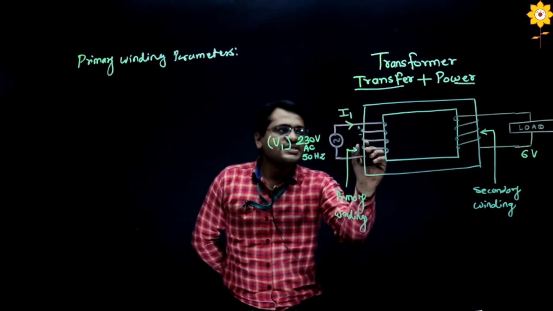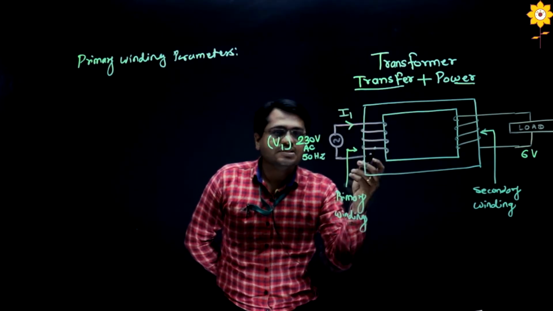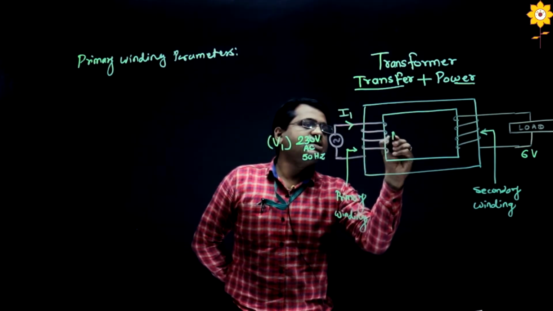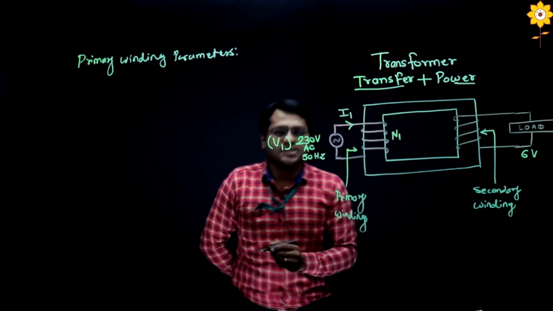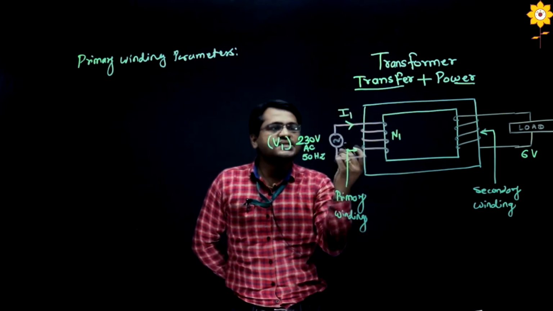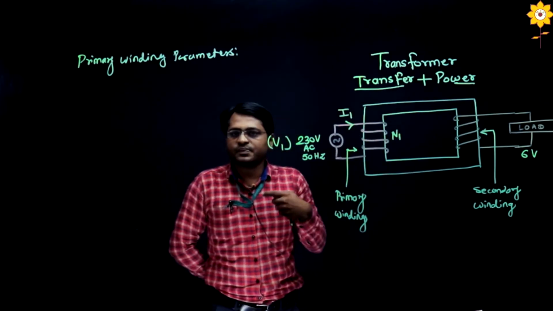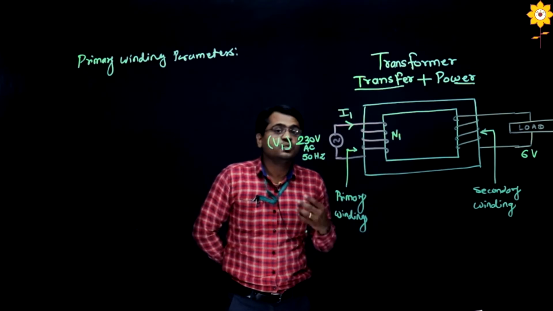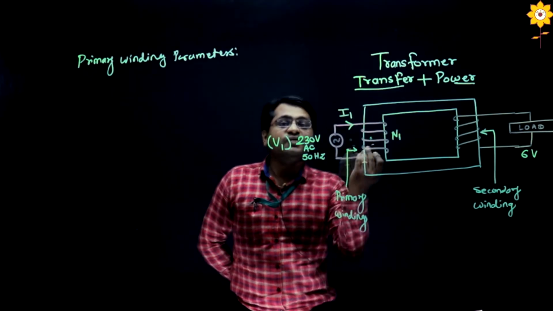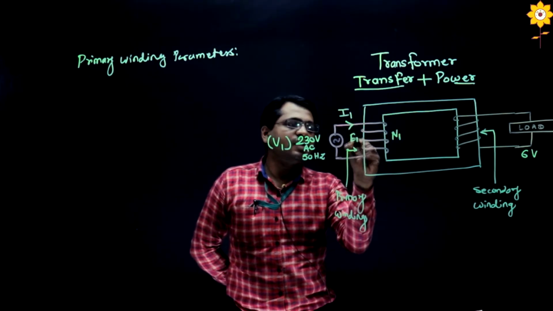Now here, as you can see, these are the windings. These are the turns. How many turns are there? There are N1 turns. And due to this voltage and current, this is AC and we are applying it to the coil. So according to Faraday's law of mutual induction, some EMF will be generated at the first winding. I will denote this as E1.